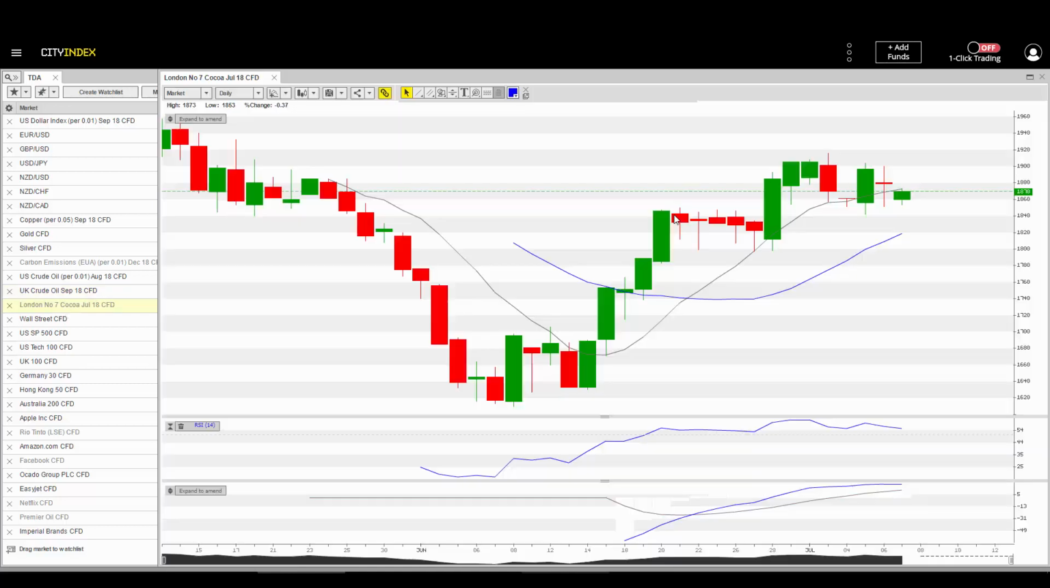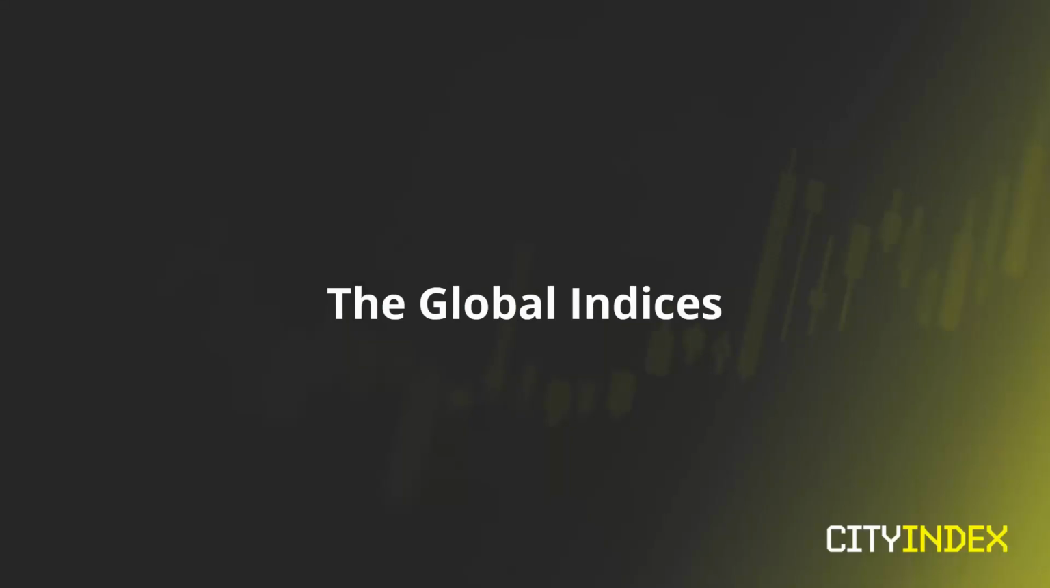And then finally on London number 7 cocoa, well, this is what I was looking for yesterday. I wanted to see a bullish candle and a break above the high, just highlighting this resistance here at 1900. So still have a bullish candle in play, and I still want to see how we ultimately finish, but currently the expectation is for this to push higher.